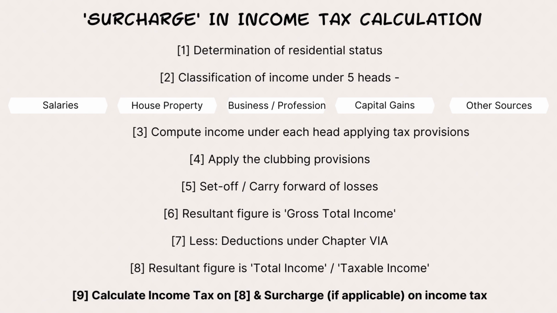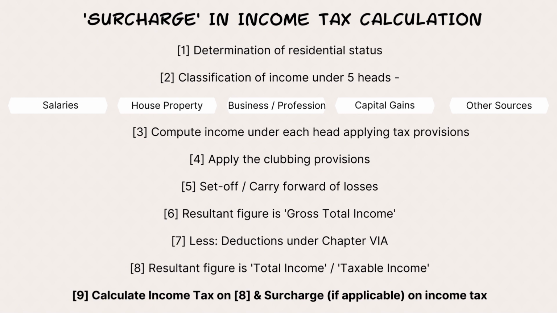Next is step 5, set off and carry forward of losses. Income tax allows loss. Suppose in the preceding financial years, there was a business or professional loss, a capital gains loss, or maybe some house property loss. For salaries, of course, there cannot be a loss, it is just a salary income. Income tax says you carry those losses forward to the next year and set them off, that is, deduct them from that next year's income, subject to some rules that have to be followed. So set off and carry forward of losses is the 5th step.